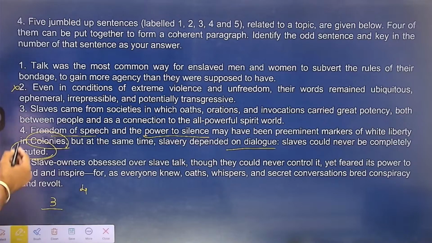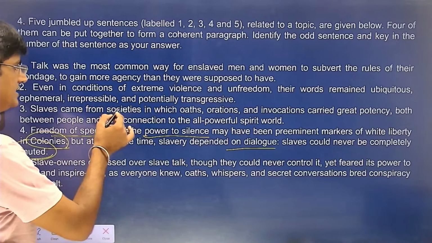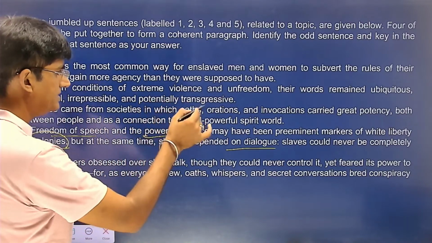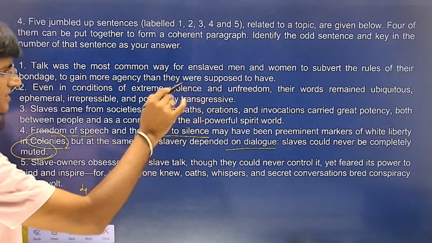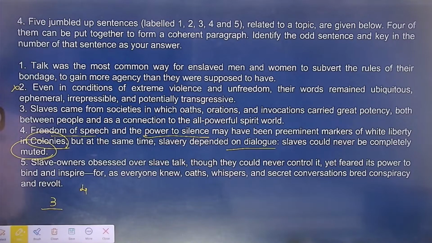जबकि third says slaves came from societies in which oaths, orations and invocations carried great potency, both between people as a connection to the all-powerful spirit world.